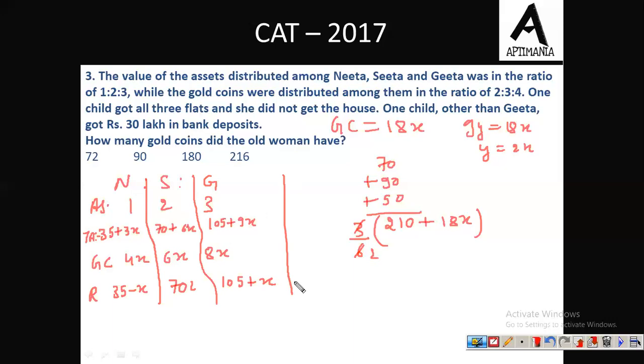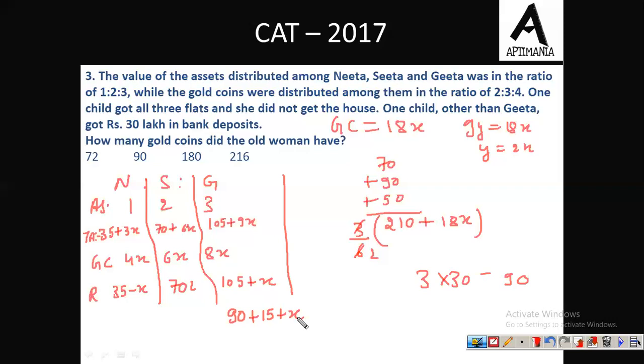Fine. Now here some information is given. One child got all the 3 flats. Now see, N cannot be the one who got all the 3 flats. Why? 3 flats are worth rupees 90 lakh. So the only option that we can have is Geeta must have received the 3 flats of 90 lakh rupees, and 15 lakh must have come to her separately in the form of bank deposit or something, or x separately. Fine. Now she did not get the house.